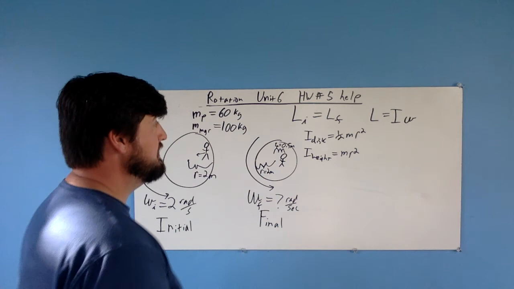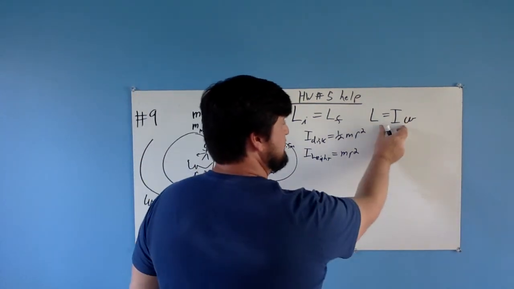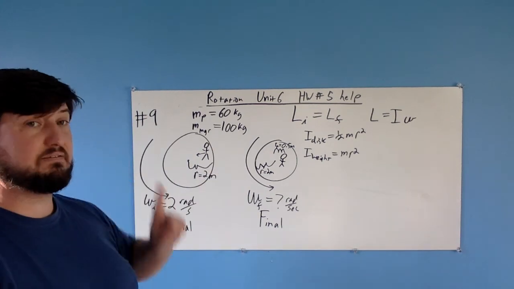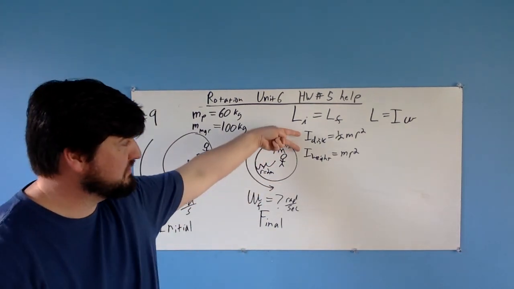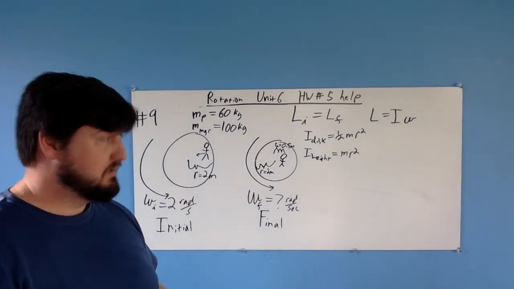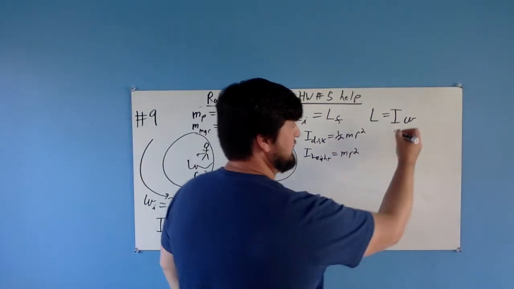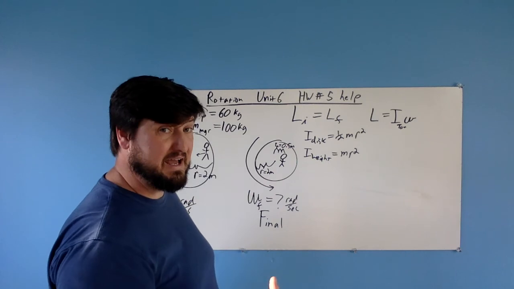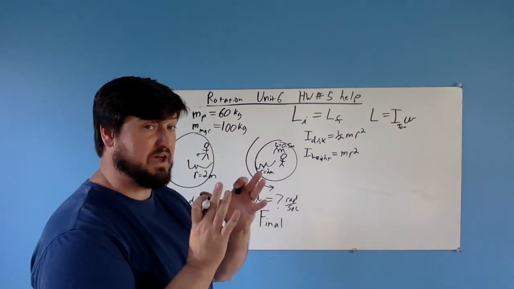Because of that, here's what we need to do. This is really easy. This is simple. We can do this one, but can you do it when you have two different objects? Yes. What you need to know is this is I total. So how do we find our I total? You have to add them up. If you have more than one, you have to add them all together.